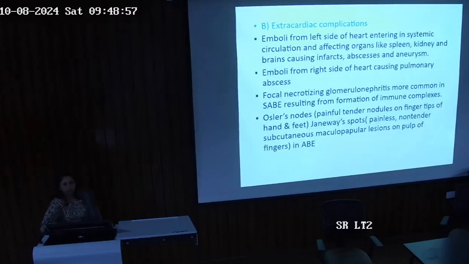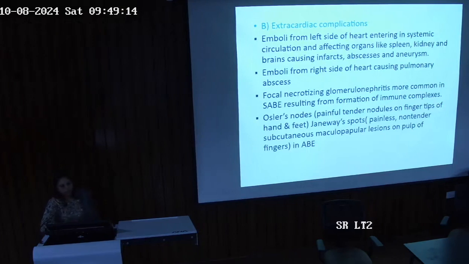Extracardiac complications, we have already spoken about it. Emboli from the left side of the heart entering the systemic circulation. Emboli from the right side of the heart causing pulmonary abscess. Focal necrotizing glomerulonephritis that can occur in subacute.